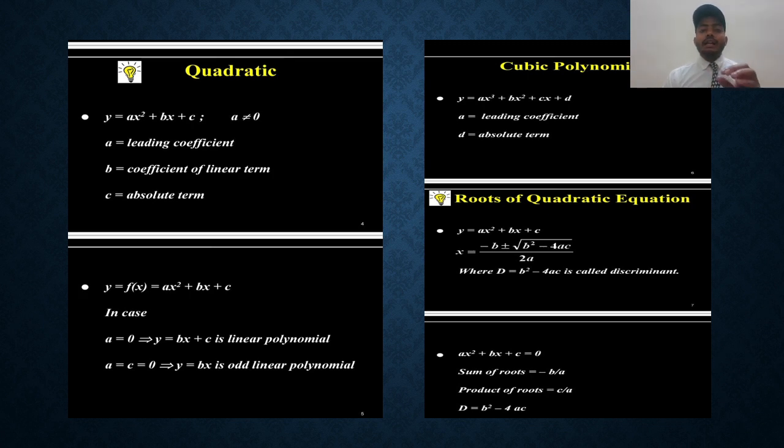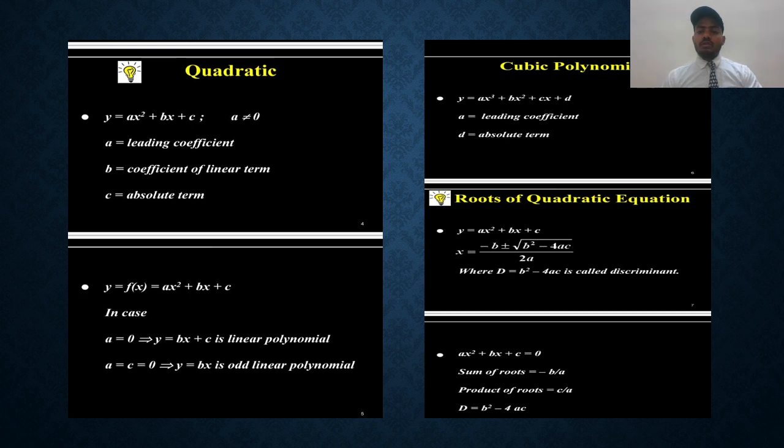When a is less than 0, then the parabola opens in the downward direction. And D greater than 0, then the parabola cuts the x-axis at two different points. When D equal to 0, then the parabola touches the x-axis at one point.